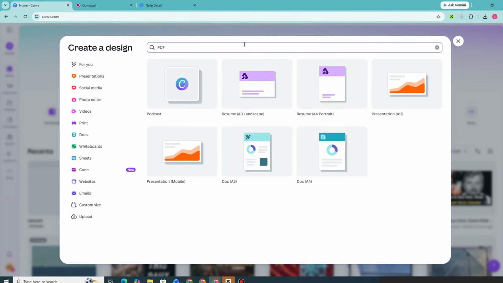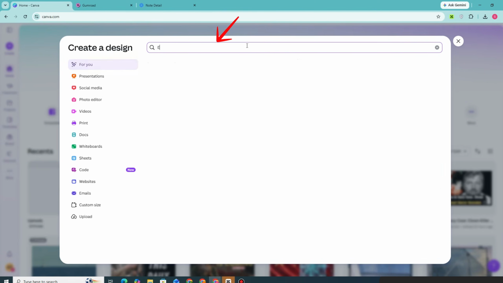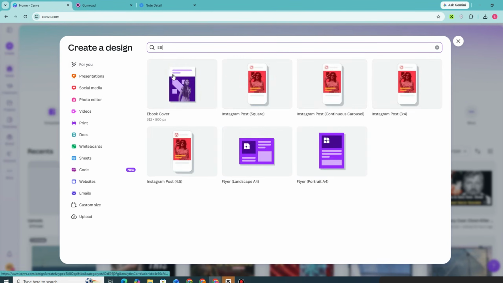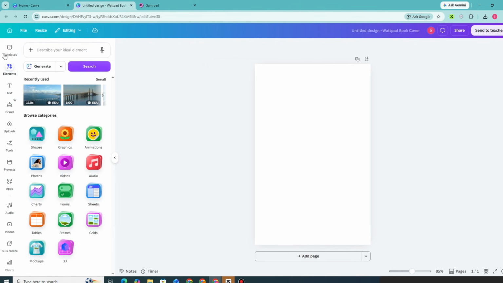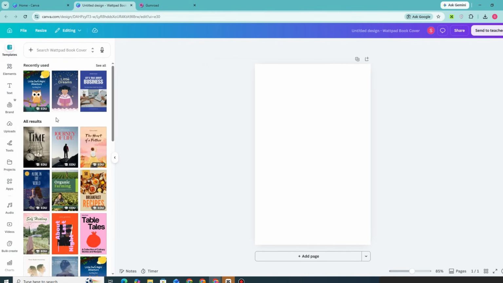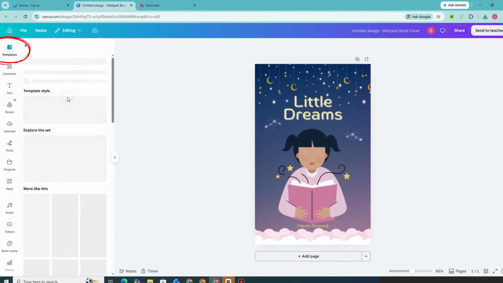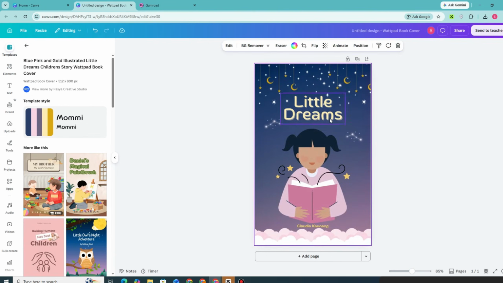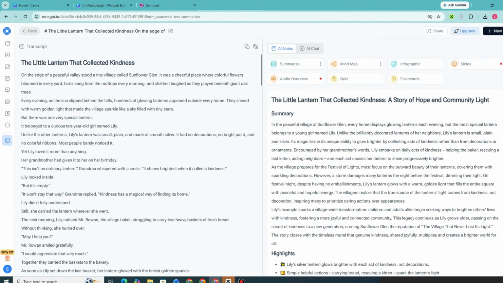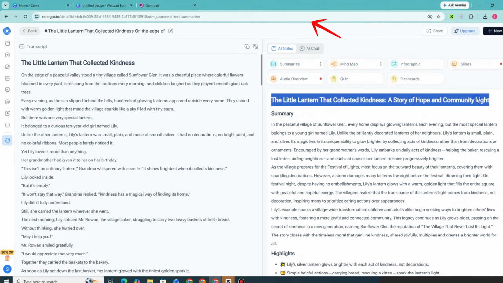Let's just say you want to create an ebook for children, which you're going to post on your site, your WordPress, or maybe to your Gumroad if you're familiar with that. All you have to do is go to Canva, create an ebook right here. This is what it looks like. And basically, go to template, look for children story. You can see here a lot of template that you can use. All you have to do is to change like the title. You have to copy and then paste to your Canva.